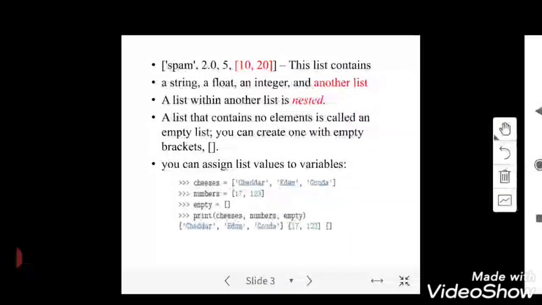At the bottom, we can see some values which are assigned to variables as lists. So here cheeses is the list which has three values like cheddar, Edam, Gouda. And second, numbers 17, 23, and third is an empty list. So these are three examples for lists.